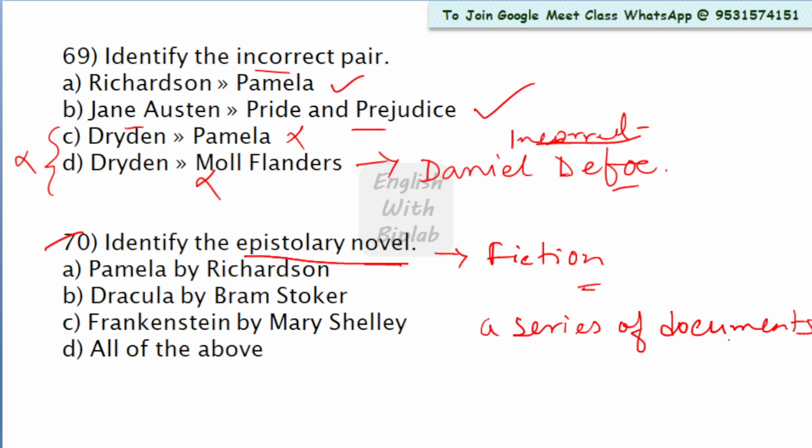Standard narrative prose is kept aside, and a series of documents, letters, papers, journals, are used to form a novel. These types of novels are known as epistolary novels. So you will have to identify the epistolary novels.